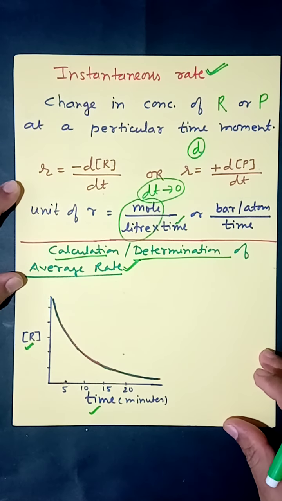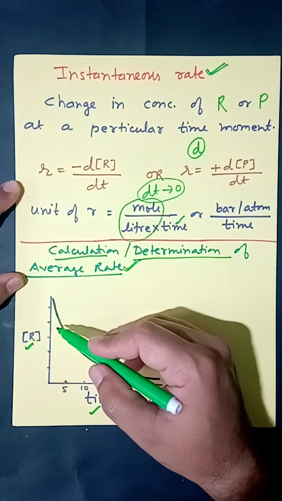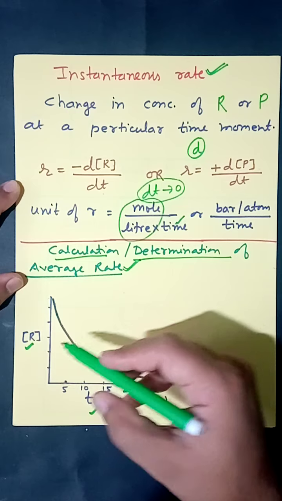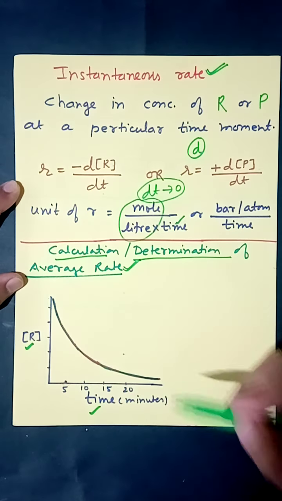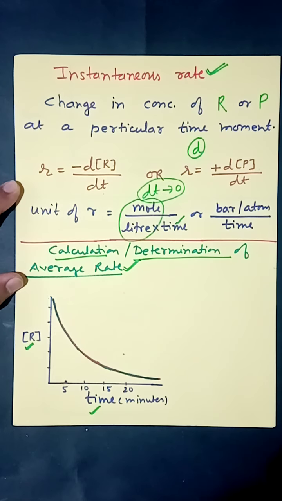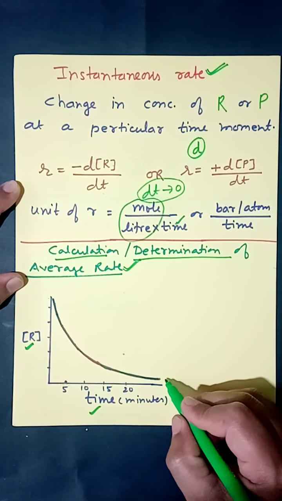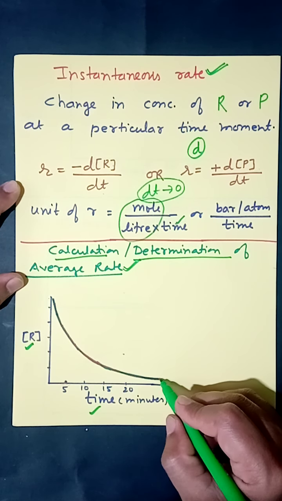For most reactions, the concentration of reactant decreases, as we have seen in the previous slide. The concentration of reactant continuously decreases with time, and for most reactions we get such a curve.